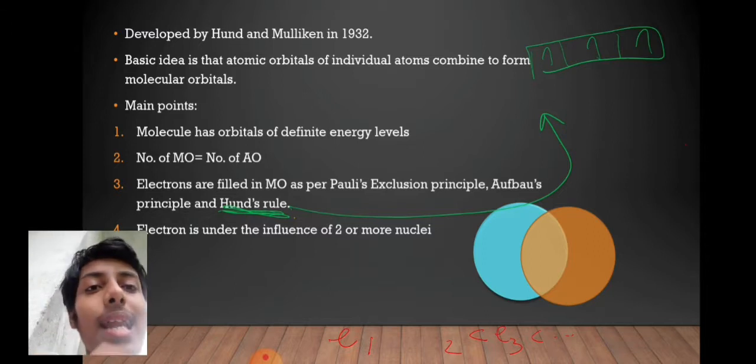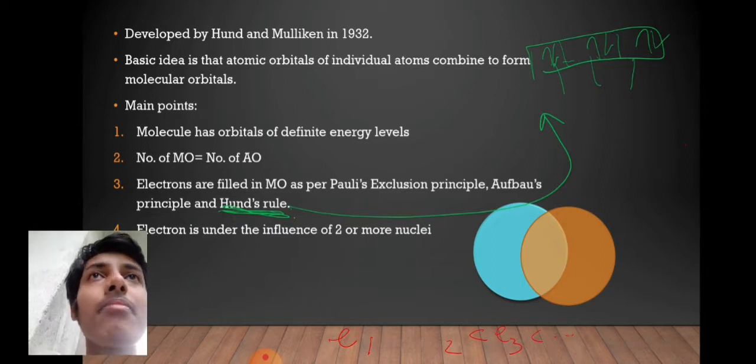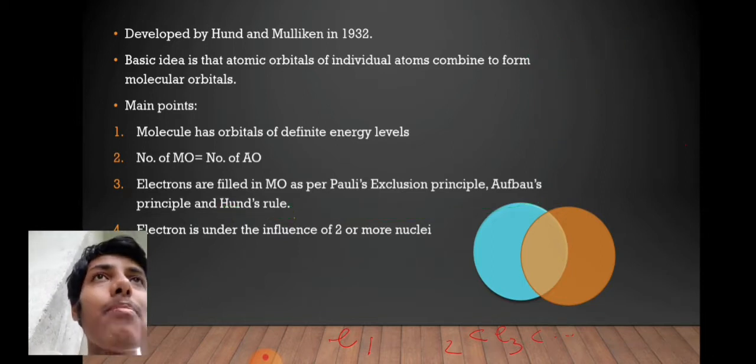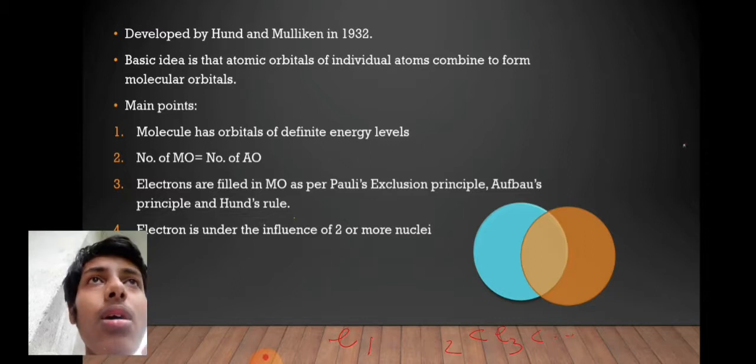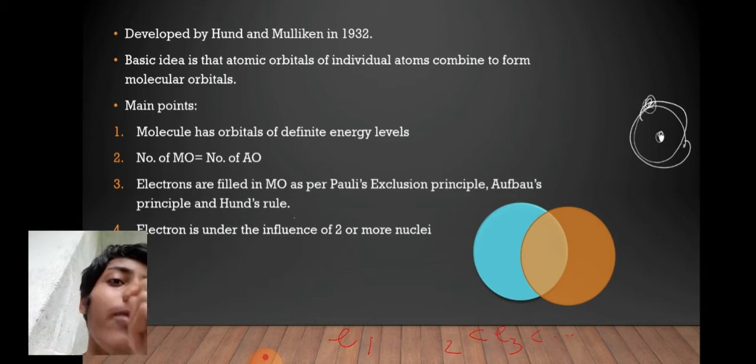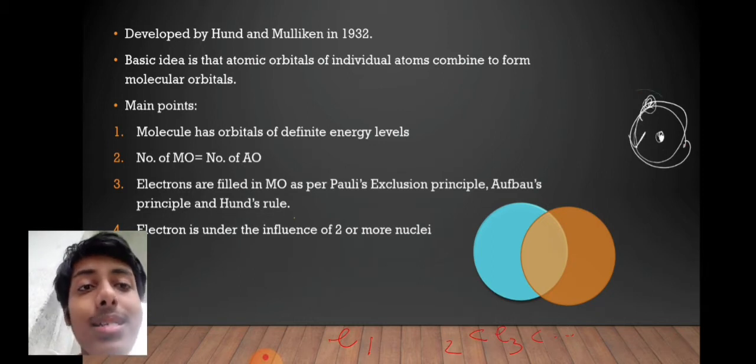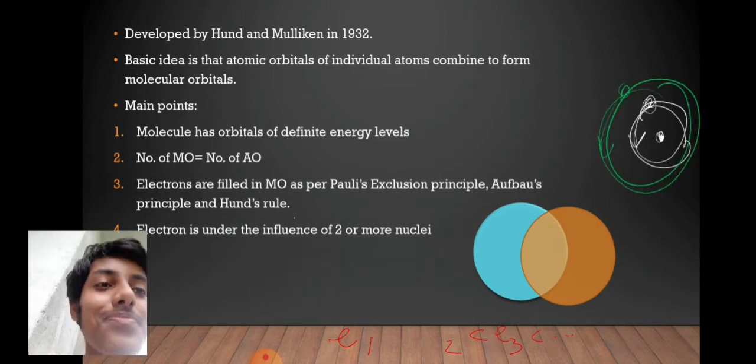The next point is electrons are filled in molecular orbitals as per Pauli's exclusion principle, Aufbau's principle, and Hund's rule of maximum multiplicity. These are the same rules which were applied even for atomic orbitals. The next point is that an electron is under the influence of two or more nuclei. In atomic orbitals, we saw that the electrons were influenced by only one nucleus of any atom. But for molecular orbitals, we can have even two or more nuclei.